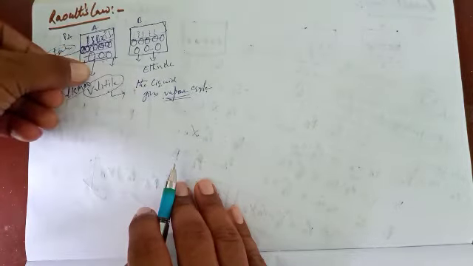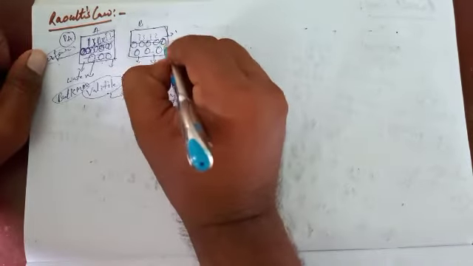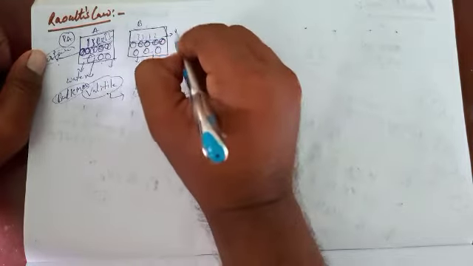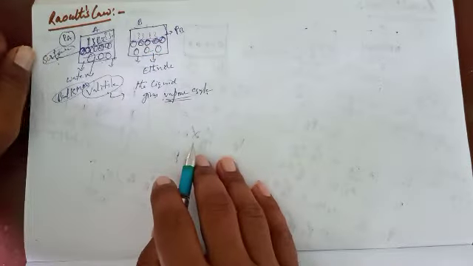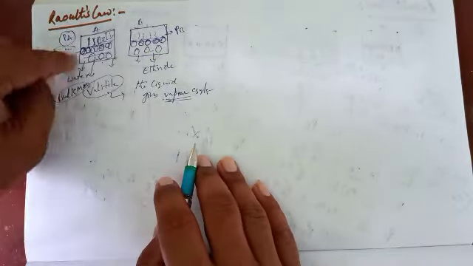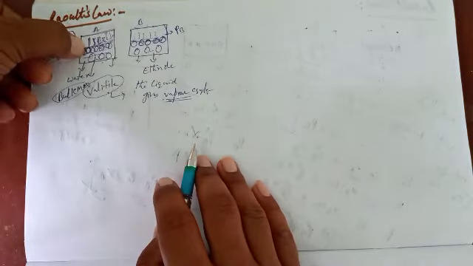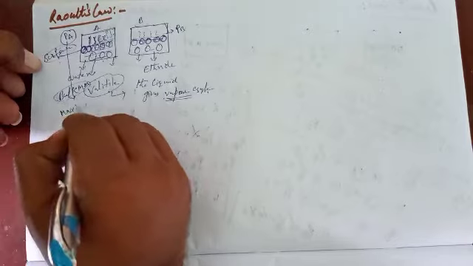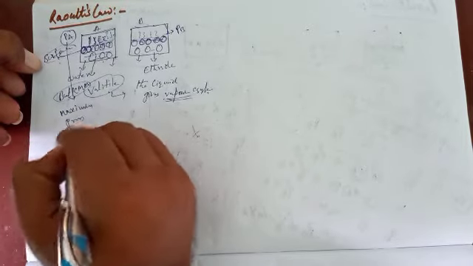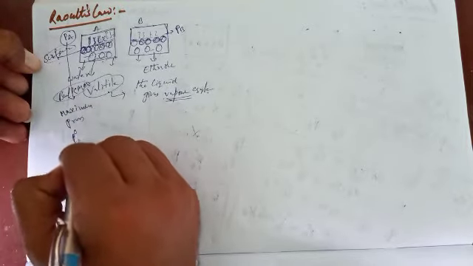It pushes some quantity of pressure, that is pressure A. It is also the same for B. It gives some quantity of pressure B. The maximum pressure applied by surface molecules to bulk molecules is P naught A.